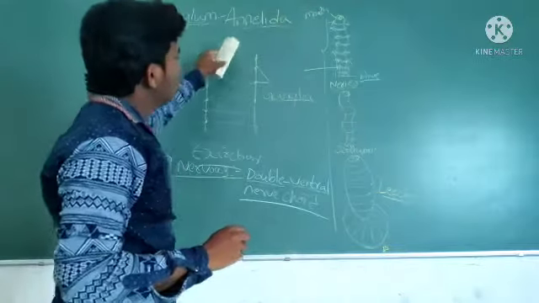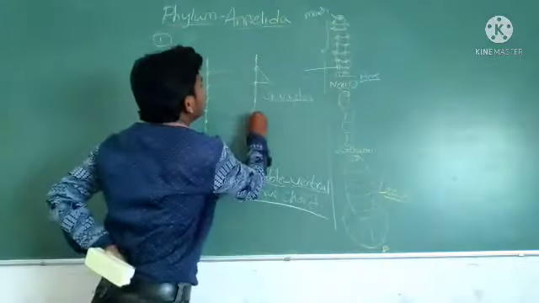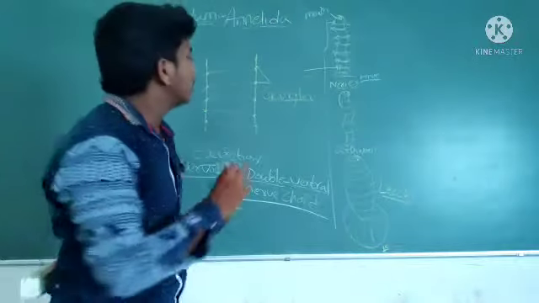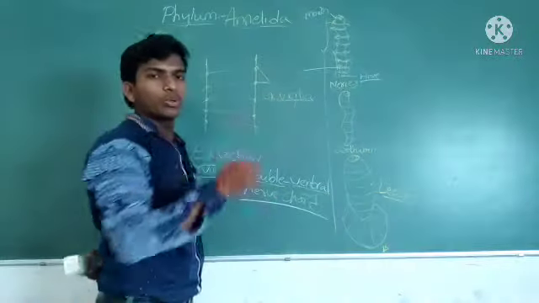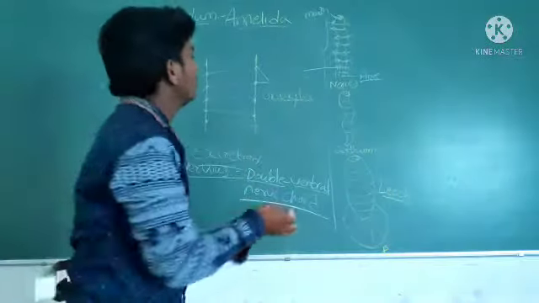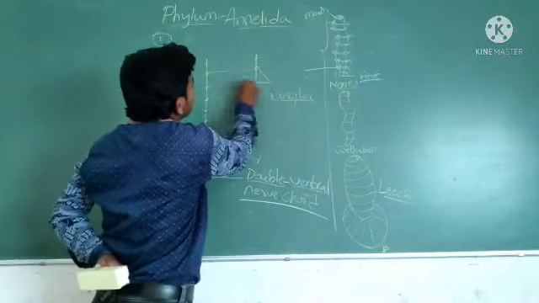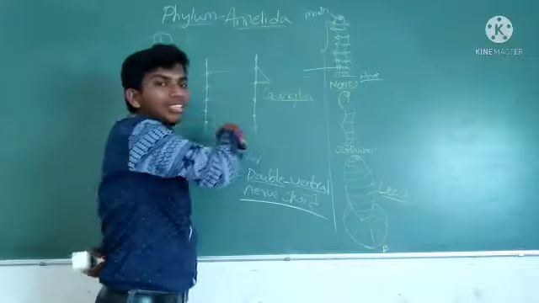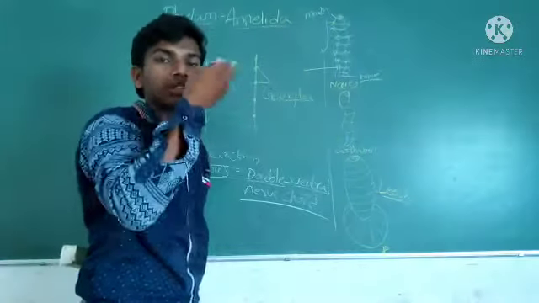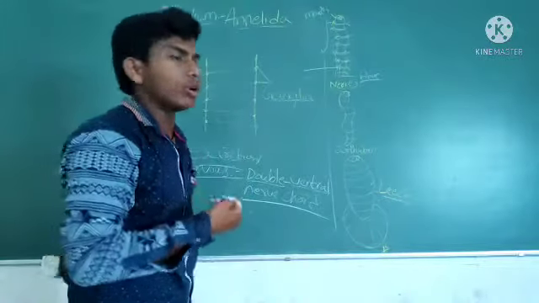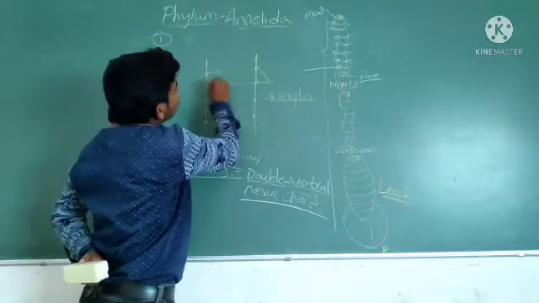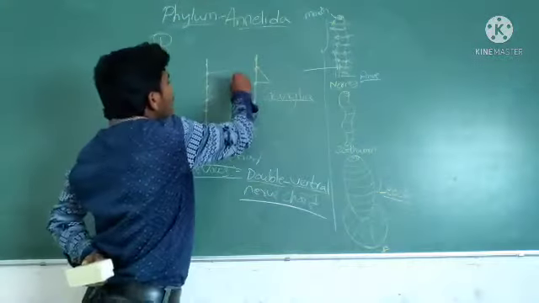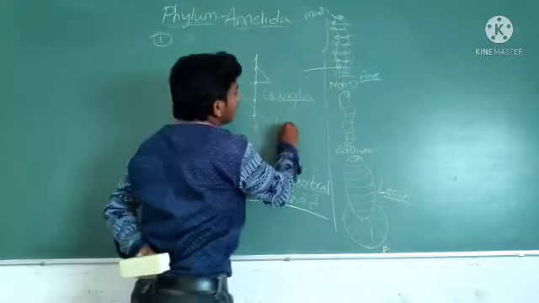Double ventral nerve cord. Those spots are called ganglia. Ganglia attach together. This is one nerve cord. This is one nerve cord. Both are called double ventral nerve cord. Why? Because it's present on the ventral side of the body. These two ganglia are going to attach together and form a lateral nerve.